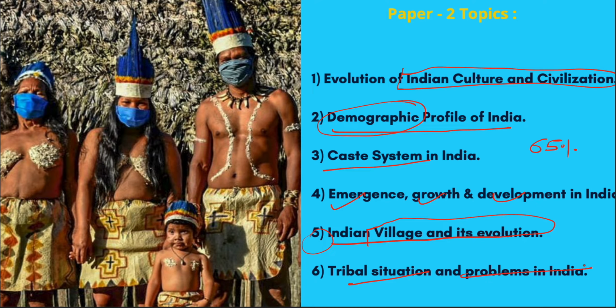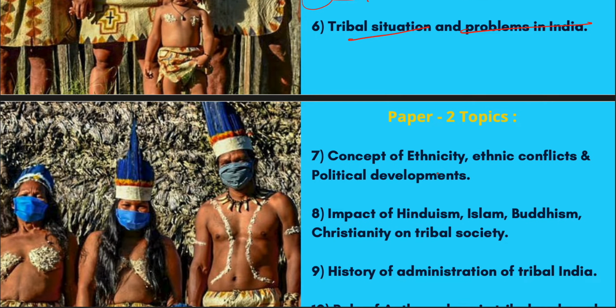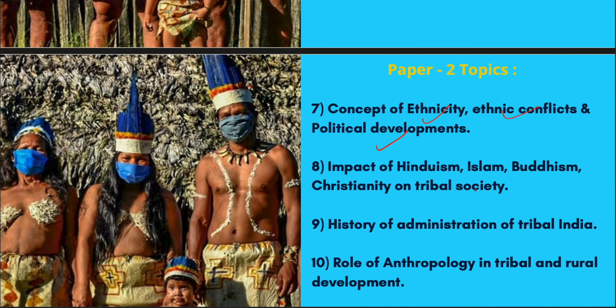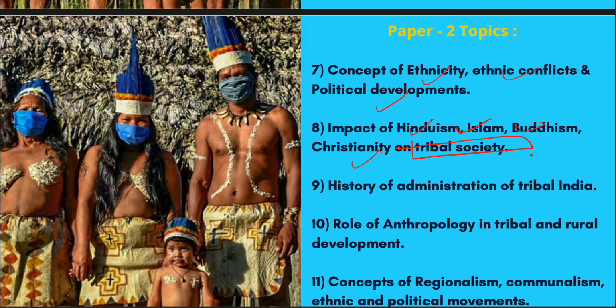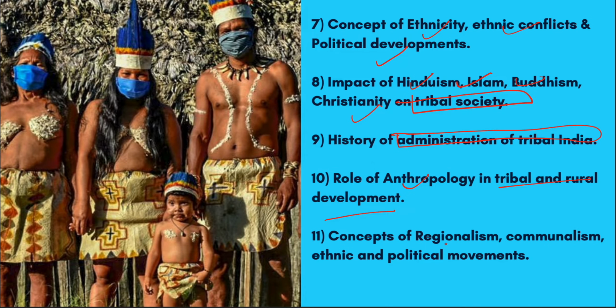Tribal situation and problems in India, concepts like ethnicity, conflicts and political developments, impact of Hinduism, Islam, Buddhism, Christianity on the tribal society. So basically effect of different religions on the tribal society, history of administration of tribal India, role of anthropology in the tribal and rural development, and concepts like regionalism, communalism, ethnic and political movements.